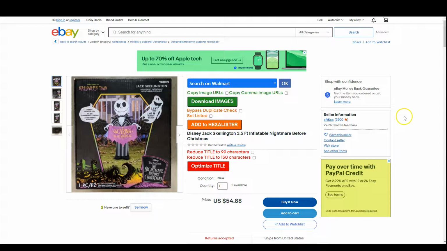Alright guys, let me show you real quick how to take the Hexalister listing, and we're gonna list those listings on Mercari. Okay, so I'm here in eBay. The thing about Mercari is that they don't like dropshipping, right?